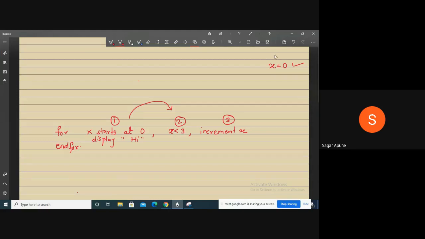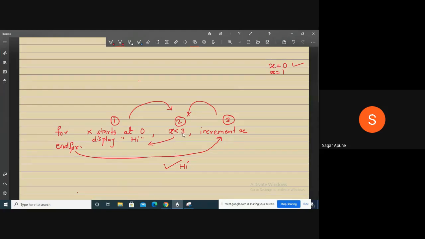x is less than 3? Yes, the value of x is 0, and 0 is less than 3, so the condition is true. If the condition is true, go inside and display the message Hi. So the first Hi is displayed on the screen. Then at the end of the for loop, you jump to the increment part. So x becomes 1. After increment, go to the condition again.